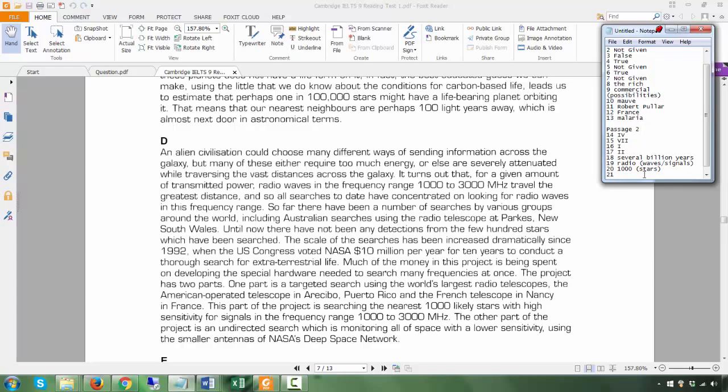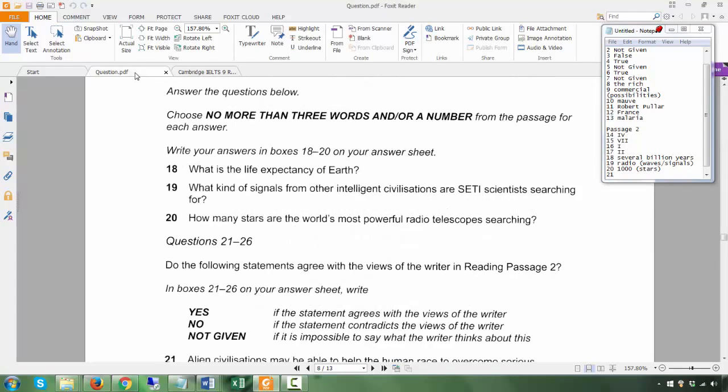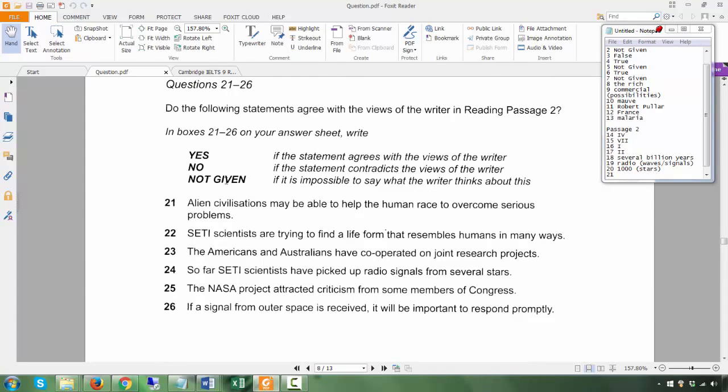All right. 21. So we come to 21, which is yes, no, not given. So according to what I mentioned, yes, no, not given, and we've done a few of them already. It should be in order. Okay, 21 to 26, right? It should be in order, but again, sometimes it is not 100% in order. But in this case, let me have a look. I believe it's in order. Okay, so let's go to 21.